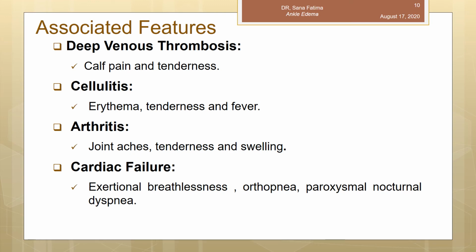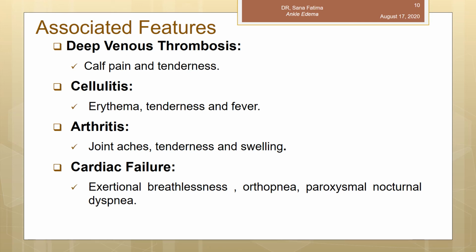While asking about these different associated features, these are basically the differential diagnosis for ankle or leg swelling. As we all know, DVT is the most common cause of one-sided swelling of the leg, and it is usually associated with calf pain and tenderness, while cellulitis is associated with erythema, tenderness, and fever because it is due to local infection. And for arthritis, joint pain, tenderness, and swelling will be present.